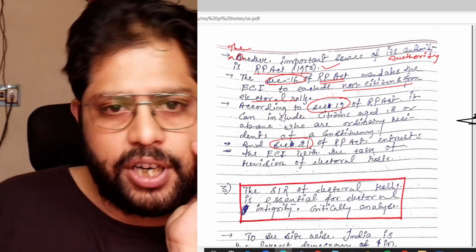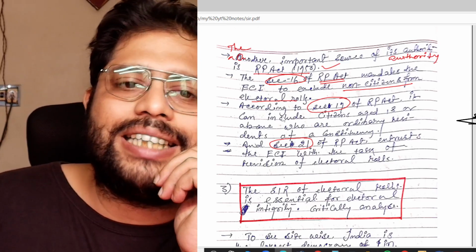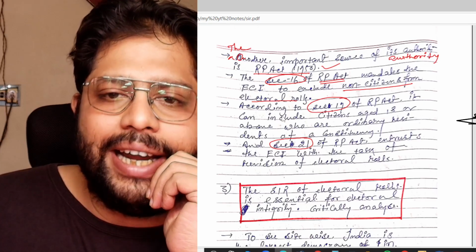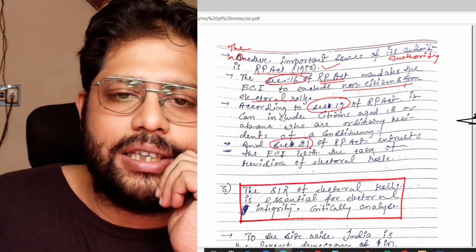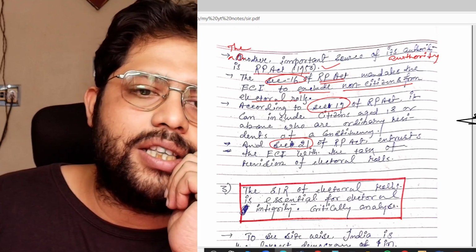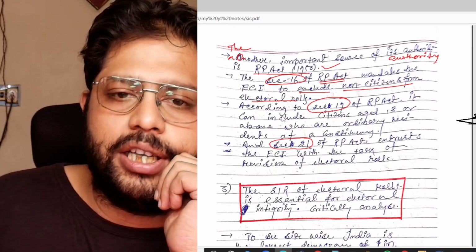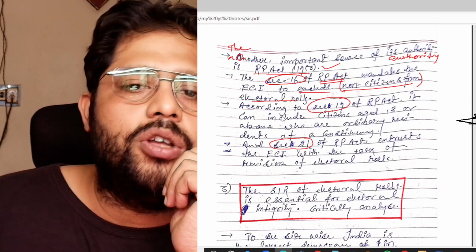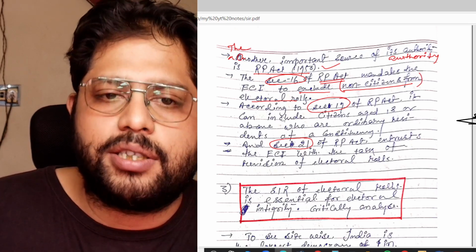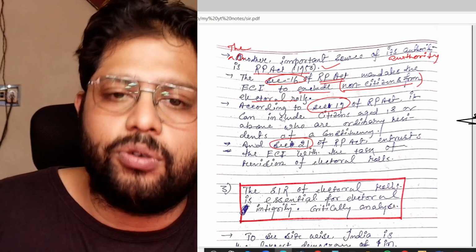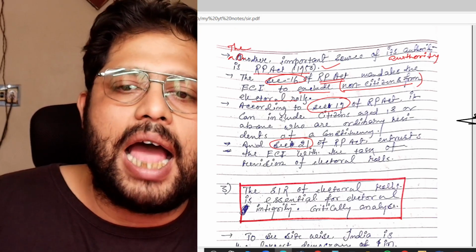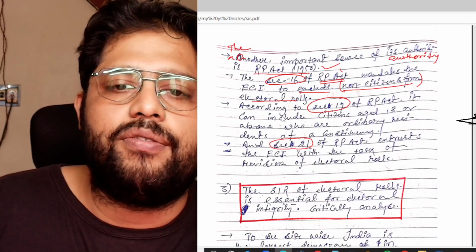That is also sufficient. Section 16 of the RPA Act mandates the ECI to exclude non-citizens from electoral rolls. Okay, non-citizens. So the non-citizens have to be excluded from the electoral rolls, and it is mandated by section 16 of the RPA Act.